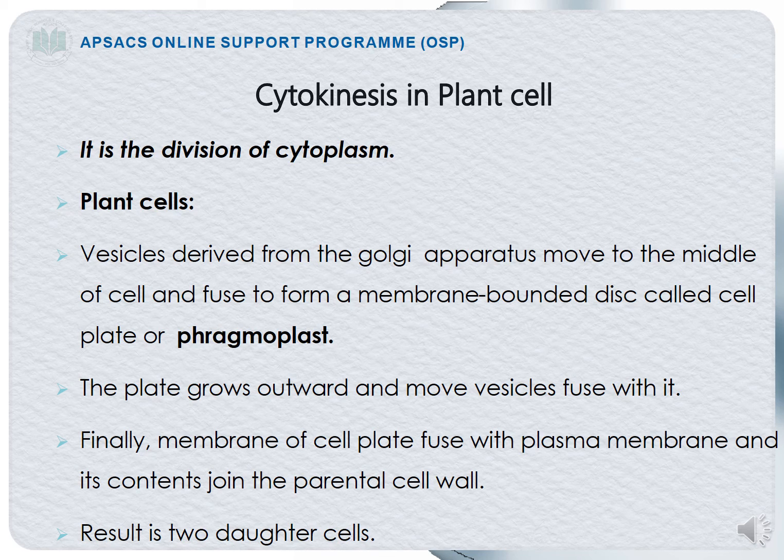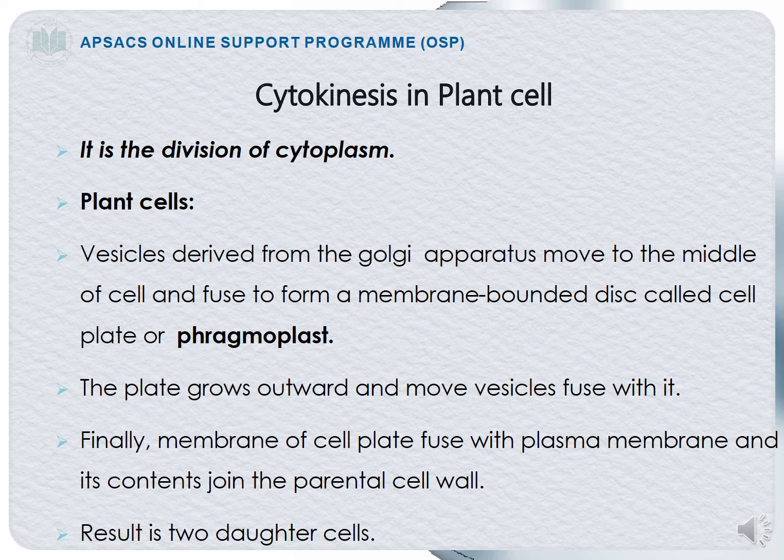Now, cytokinesis in plant cells is somewhat different. It is also the division of the cytoplasm, but in plant cells, vesicles derived from the Golgi apparatus, as you all know that vesicles are formed from the Golgi apparatus, will move to the middle of the cell and fuse to form a membrane-bounded disc called the cell plate or phragmoplast. So, the vesicles actually move to the middle and fuse, and when they fuse, they form a plate that is called the phragmoplast.